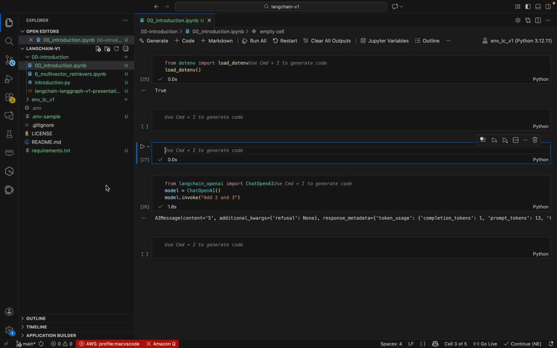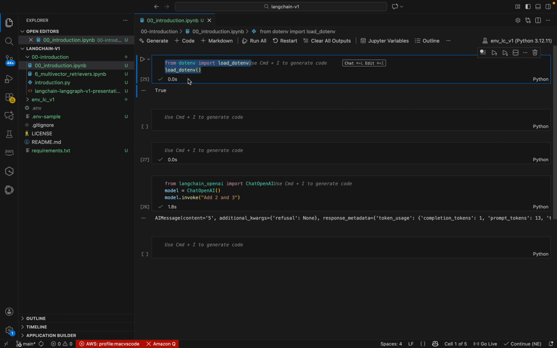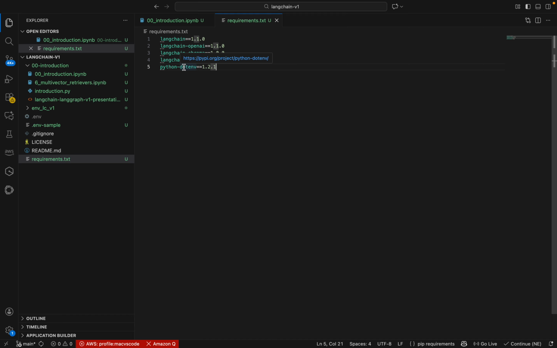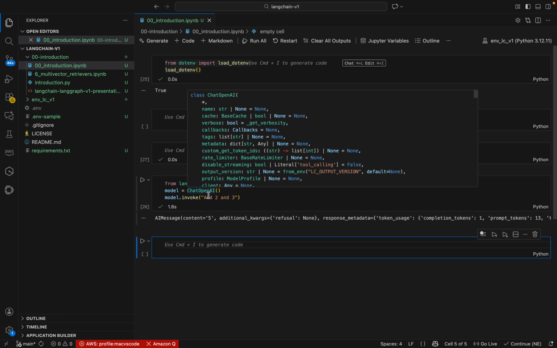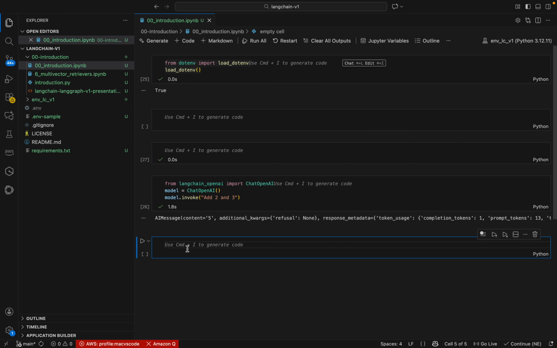And once we have the .env file, we have to load that into memory while we are running the code. So that is why we are using this particular package, the dotenv package. That is why we added python-dotenv into our project. Okay, so I believe you got some idea about this. So we are done with the OpenAI and it is working fine. We created a model and we just did an invoke method.